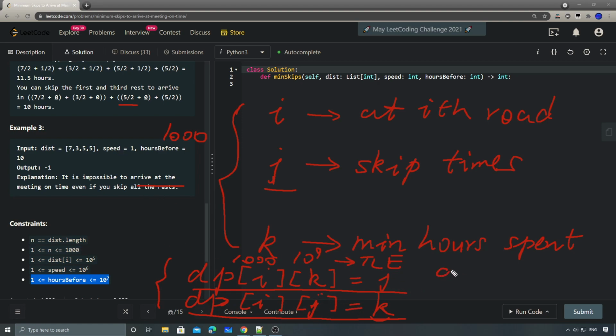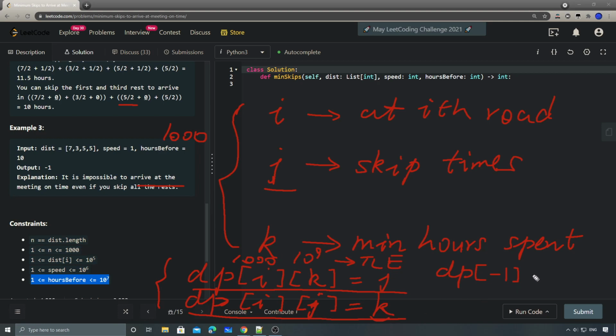Basically, we simply check dp[-1], which means that we have traveled all the roads, right? And then we check the values, since we could have different skips. Obviously, the more skips we use, the smaller the k will be, right?